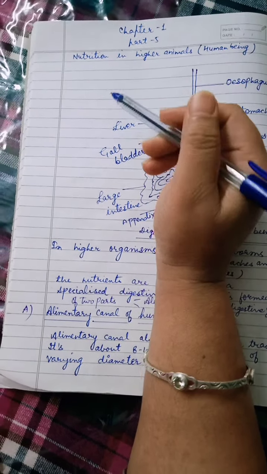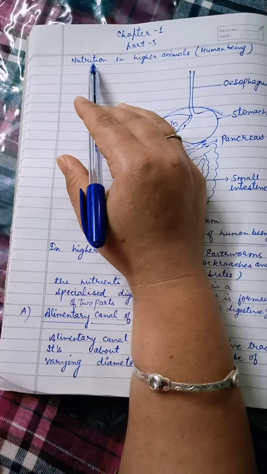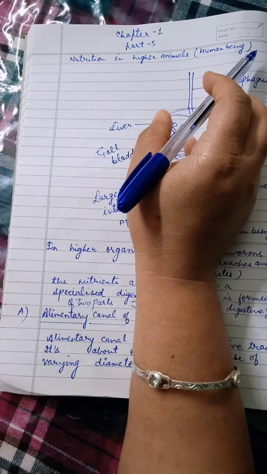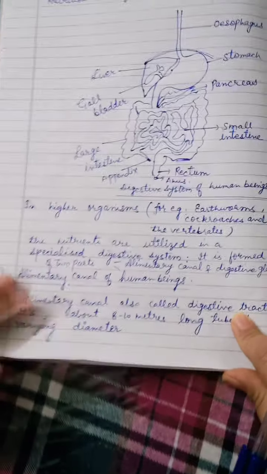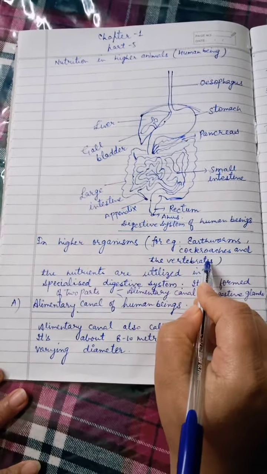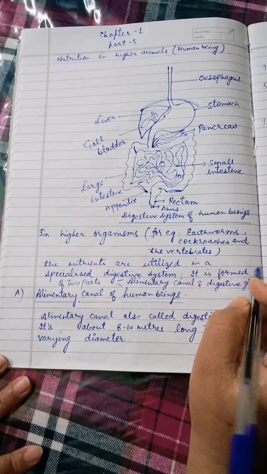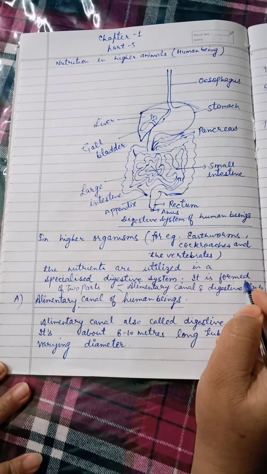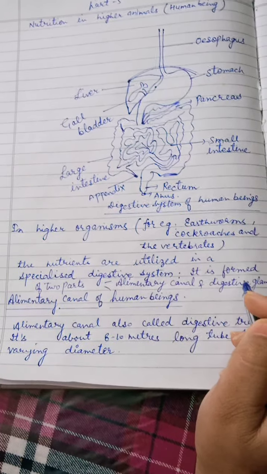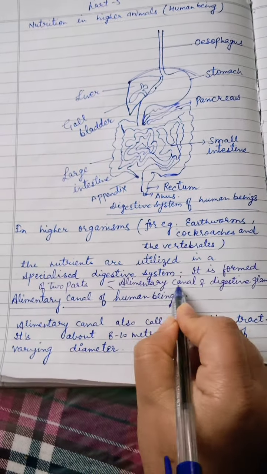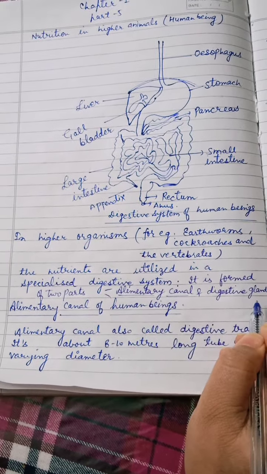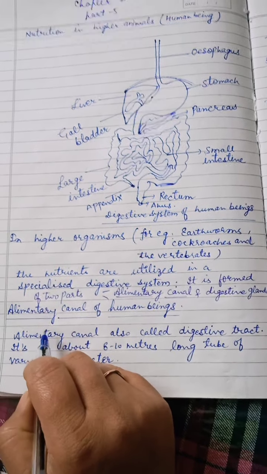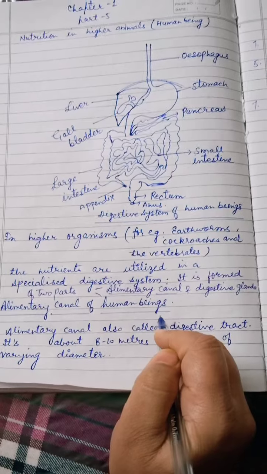The name of the chapter is Life Processes, and in today's part we will learn about nutrition in higher animals, for example in human beings. In higher organisms, for example earthworms, cockroaches and the vertebrates, the nutrients are utilized in a specialized digestive system, and mainly it is formed of two parts: an alimentary canal and digestive glands. So let's study the alimentary canal of human beings.